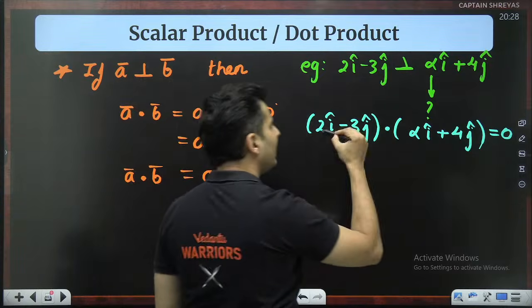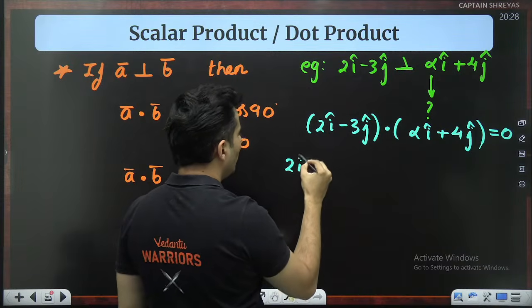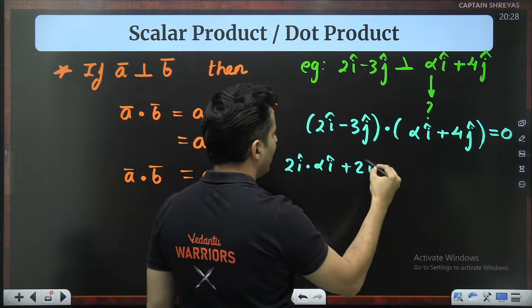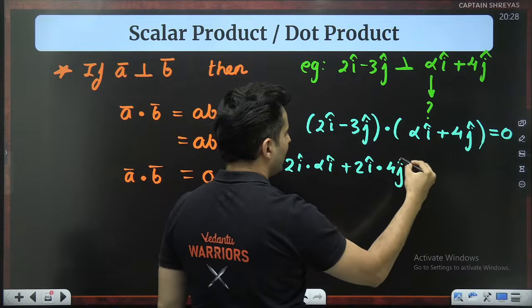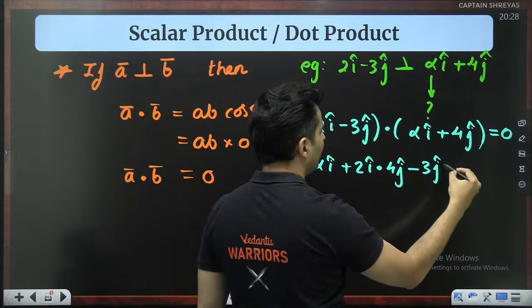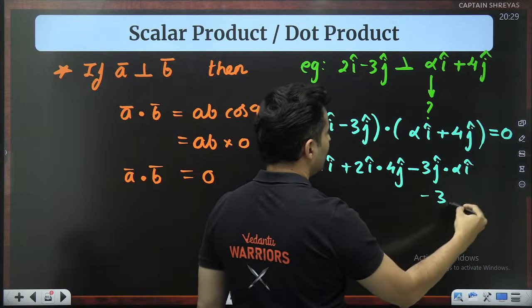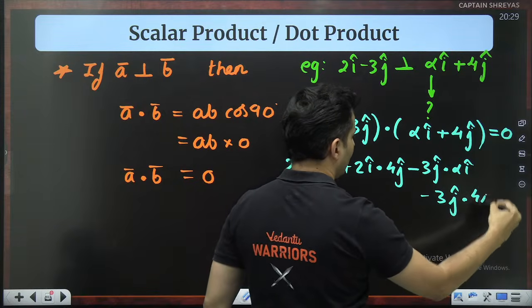Now you multiply each term with every other term. For example, 2i cap with alpha i cap will be there, plus 2i cap with 4j cap will be there, plus minus 3j cap with alpha i cap, and minus 3j cap with 4j cap.